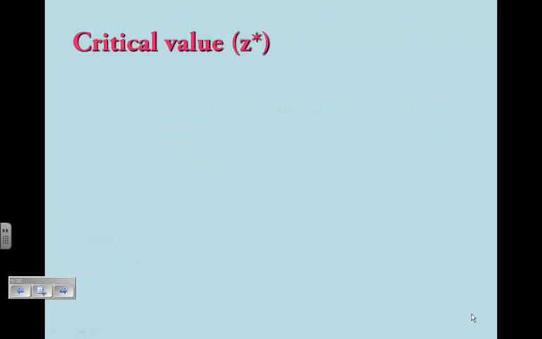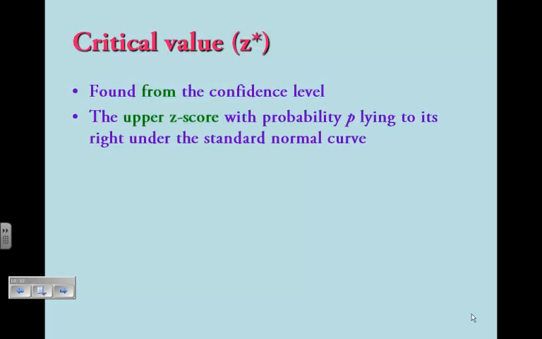That leads us to our critical value. Our critical value is the number of standard deviations we have to go to the left and the right on the curve. That critical value is completely found from the confidence level. It is the upper z-score with a probability of p lying to its right under the standard normal curve.